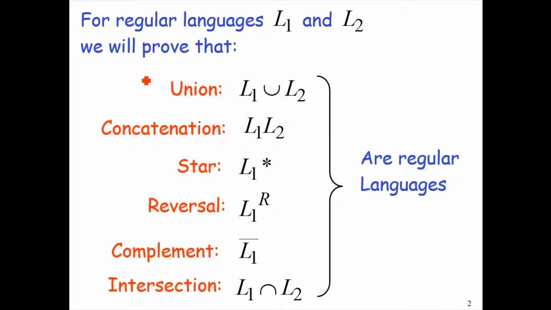In this lecture, we will prove that the regular languages are closed under union, concatenation, star, reversal, complement, and intersection. By this statement, I mean that if we take the union of two regular languages, L1 and L2, then the new language, which would be the union of L1 and L2, would also be a regular language.